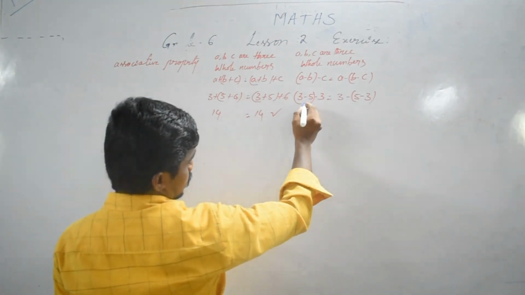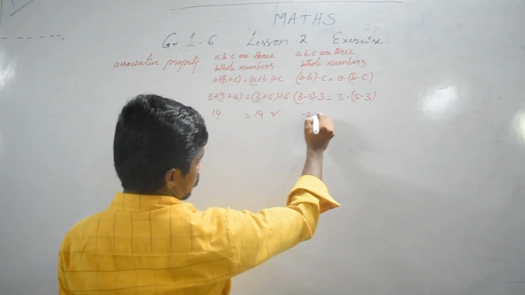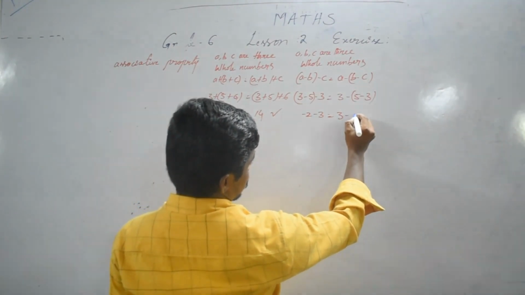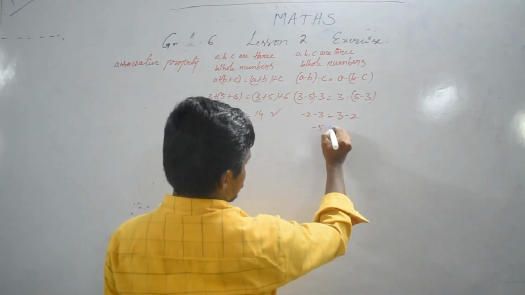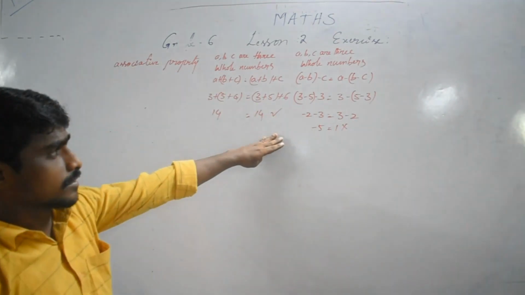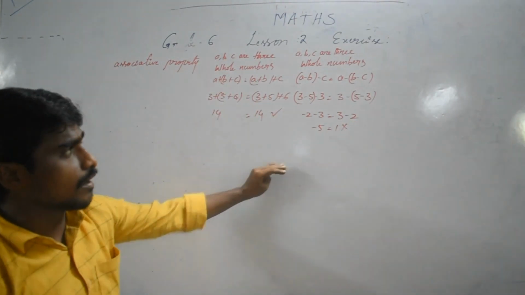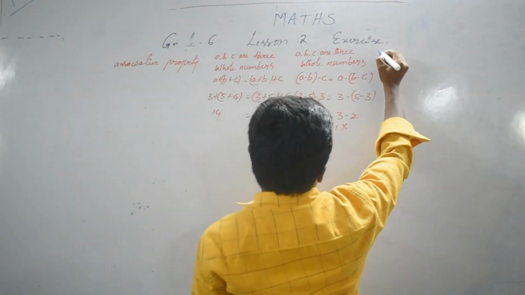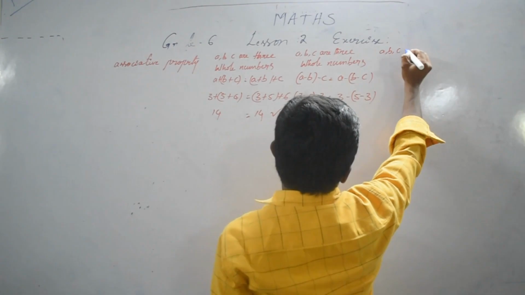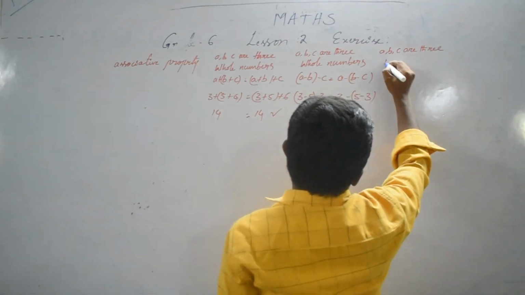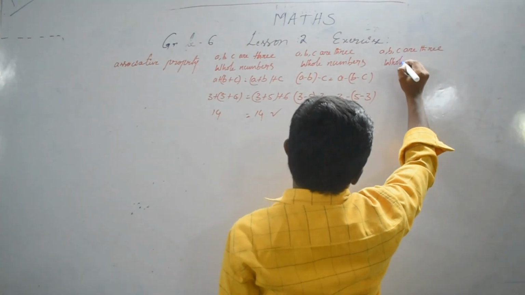So 3 minus 5 minus 2, minus 3. 3 minus 2, so minus 5, 1. Associative property, subtraction rule not satisfied.